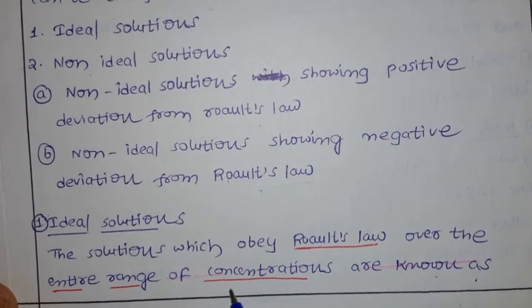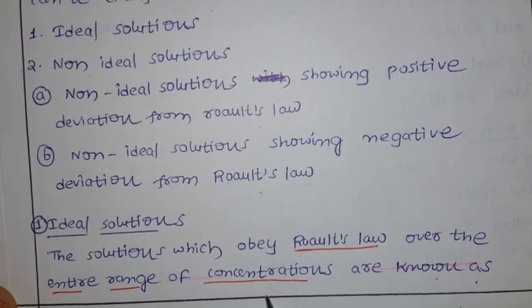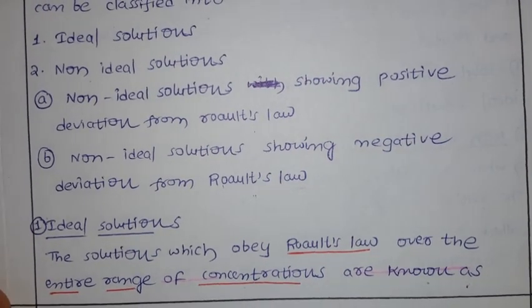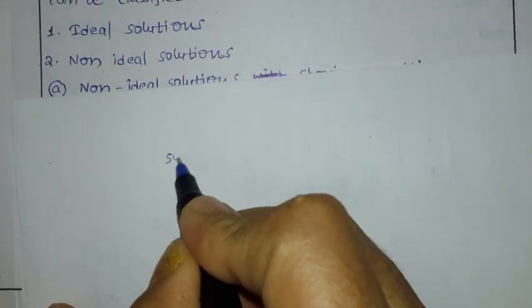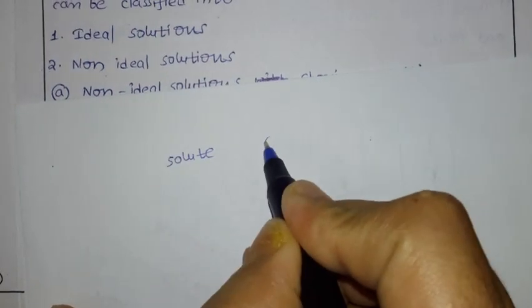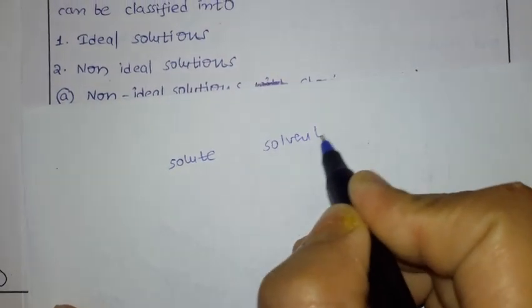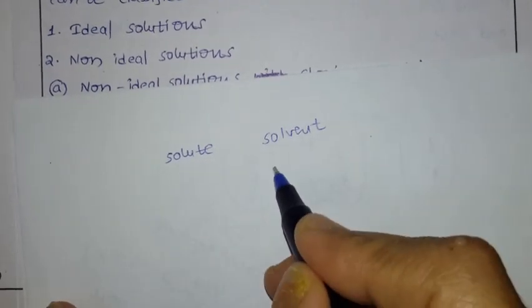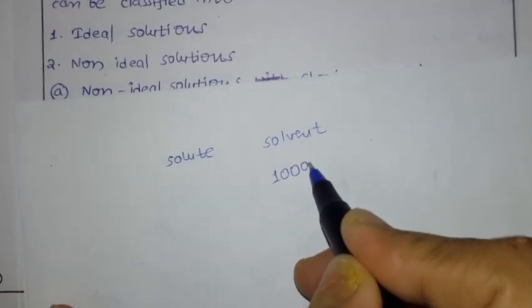For example, you have the solute and the solvent. Suppose I have 1000 ml of solvent.